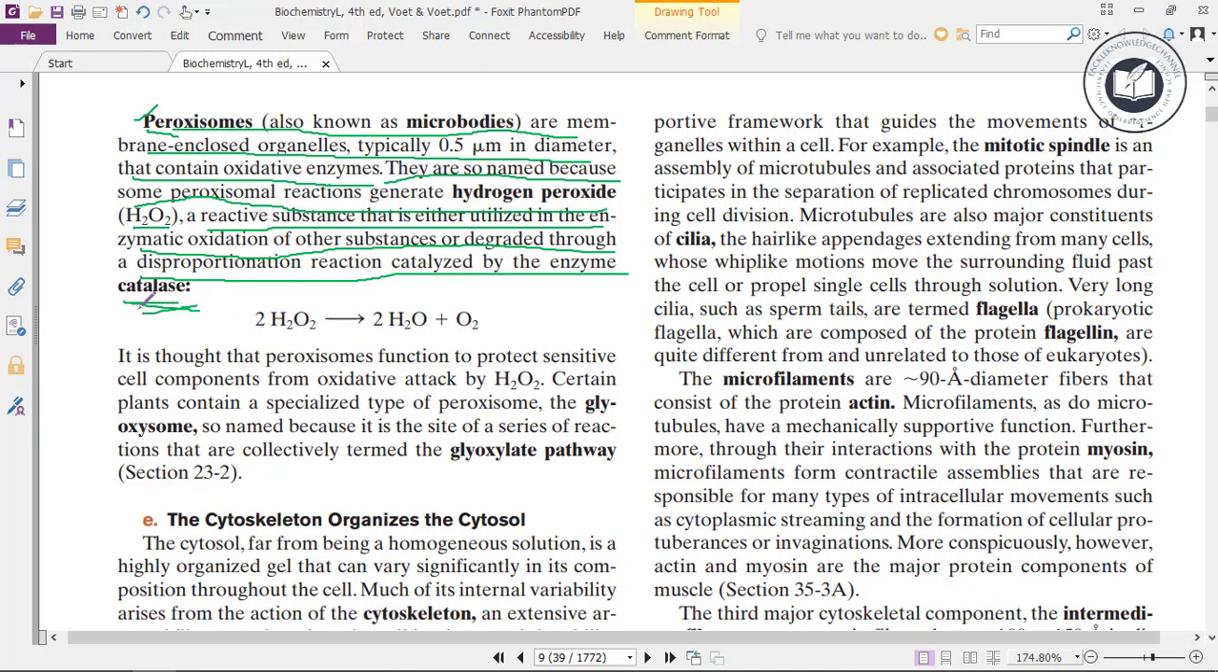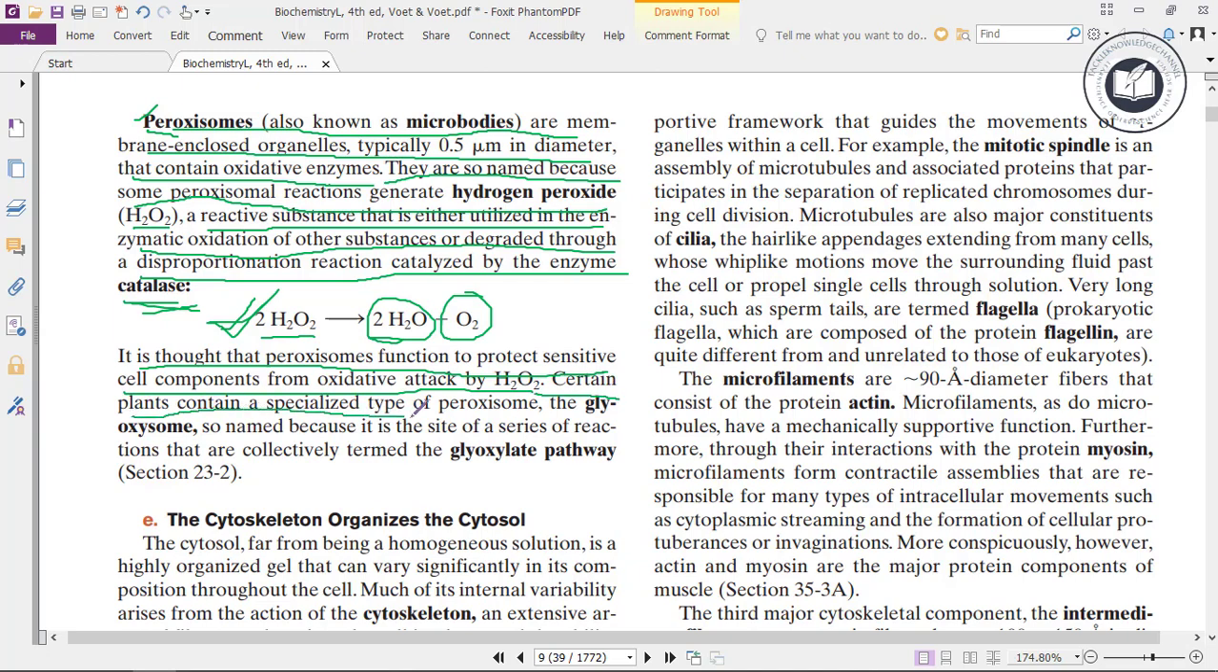So by utilizing the enzyme catalase, the reaction is 2H2O2 gives rise to 2H2O plus O2. So 2 molecules of water and 1 molecule of oxygen are released from 2 molecules of hydrogen peroxide. It is thought that peroxisomes function to protect sensitive cell components from oxidative attack by H2O2.